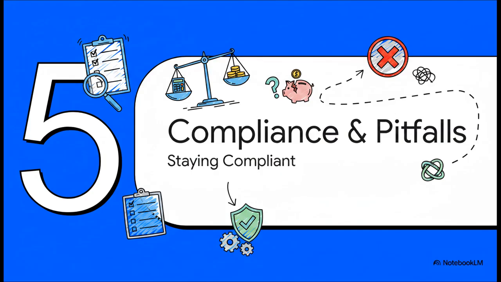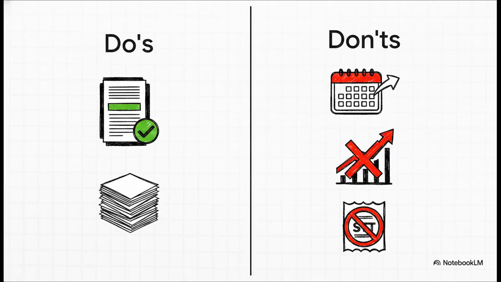Now, knowing how to do the math is just one part of the job. Reporting it correctly and staying compliant is just as crucial. So let's shift gears and talk about the practical side of things and some common mistakes that we all need to help our clients avoid. When it comes to compliance, it's pretty straightforward. You have to report this gain properly in the capital gains schedule of the tax return. And of course, keeping detailed records is a must.